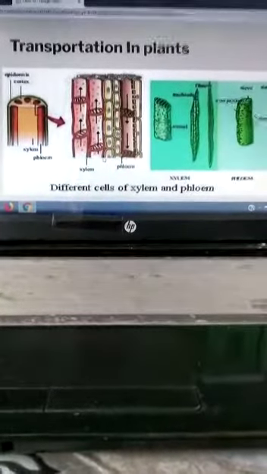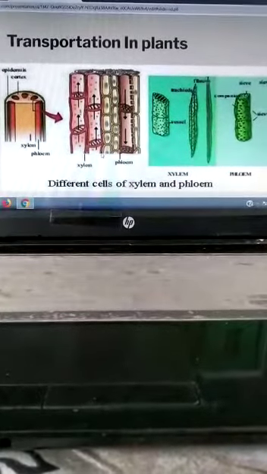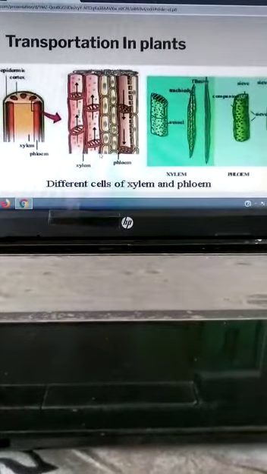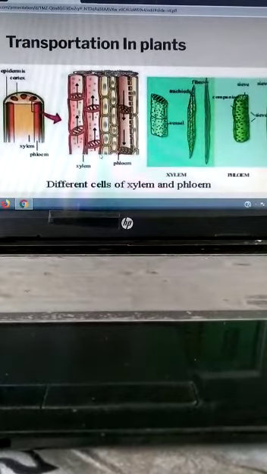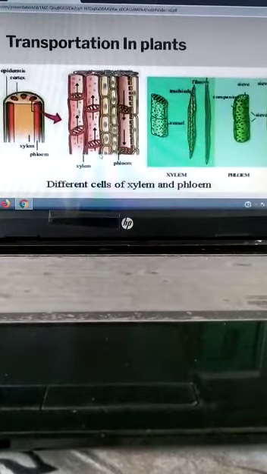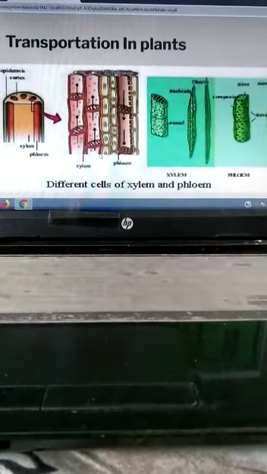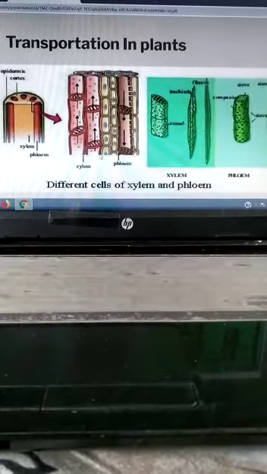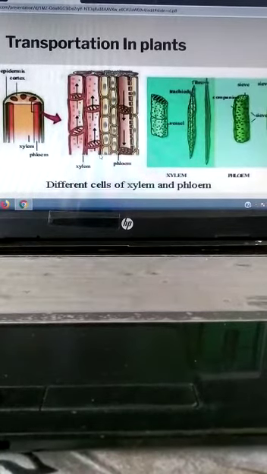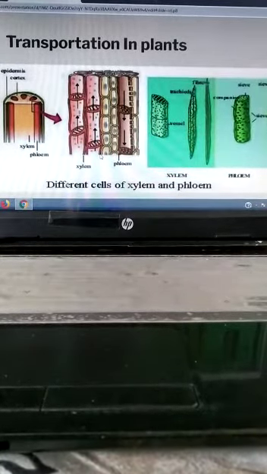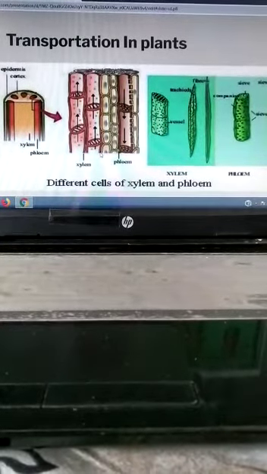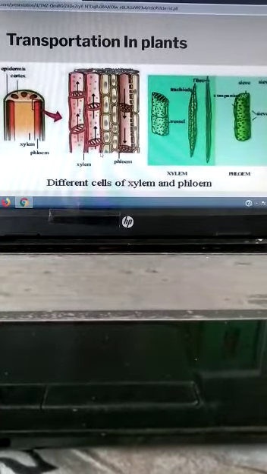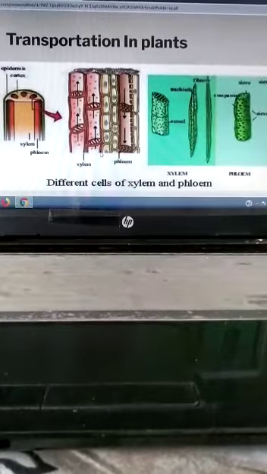Mechanism of transport of food in a plant. The movement of food in phloem takes place by utilizing energy. The sugar made in a leaf is loaded into the sieve tubes of phloem tissue by using energy from ATP. This high pressure produced in the phloem tissue moves the food to all parts of the plant.